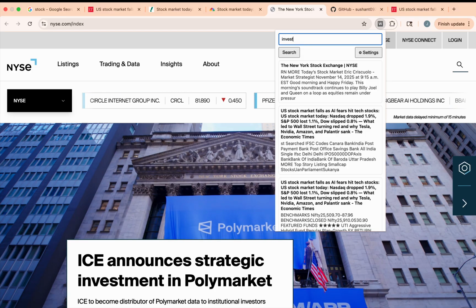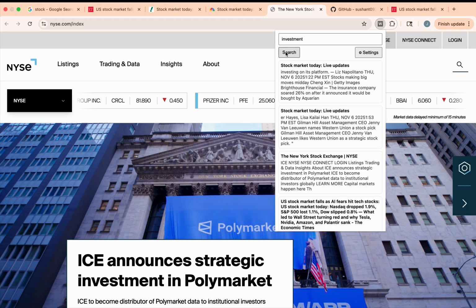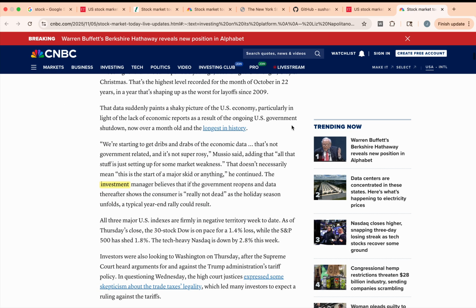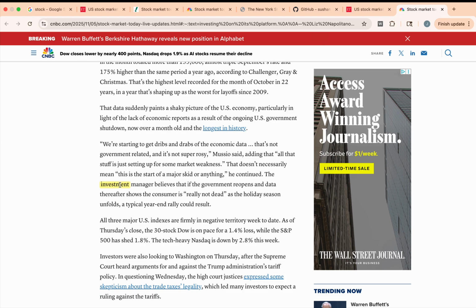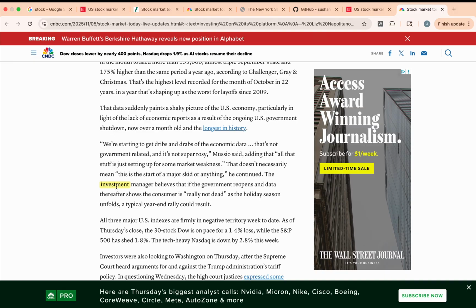And we can search different things like investment, right? And if I click it, it also highlights where the investment keyword is, and it takes me exactly to that position.